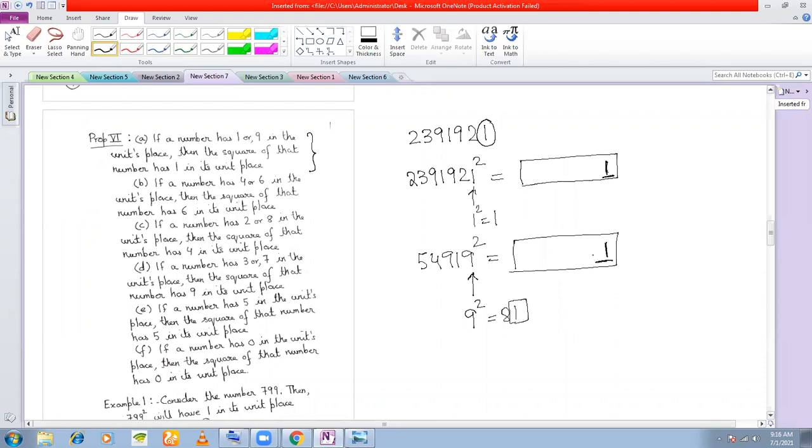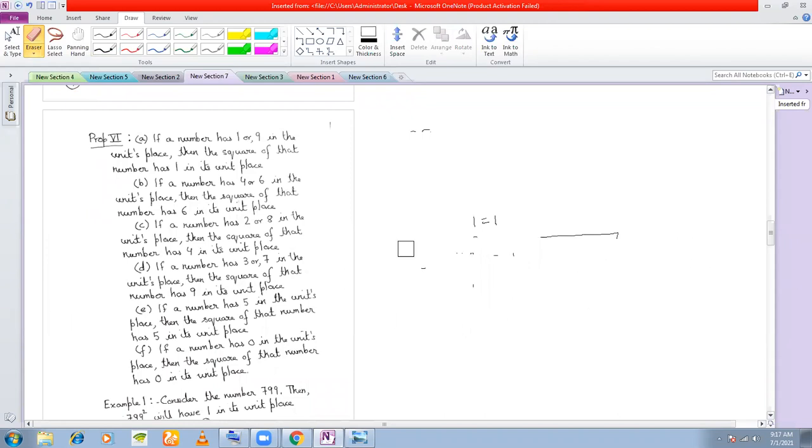We'll take more examples. Suppose a number has 4 or 6 in the units place. Let us take this number. You're squaring this number, and you will obtain a very big number, which is very difficult to multiply.